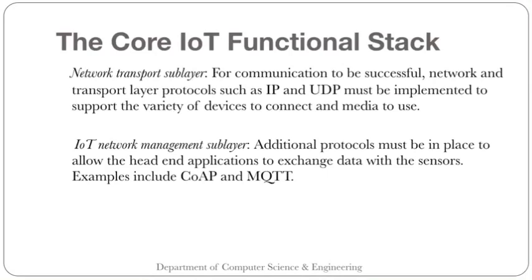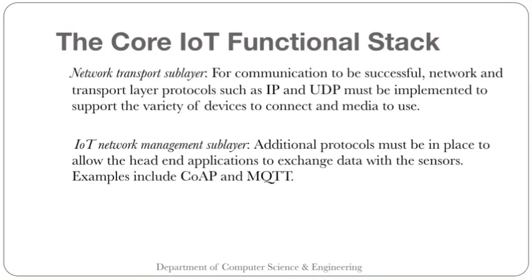For communication to be successful, network and transport layer protocols such as IP and UDP must be implemented to support the variety of devices to connect and media to use. So this network transport layer must support IP and UDP kind of protocols.